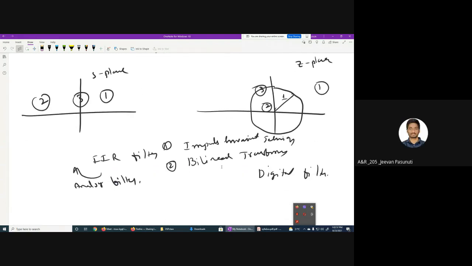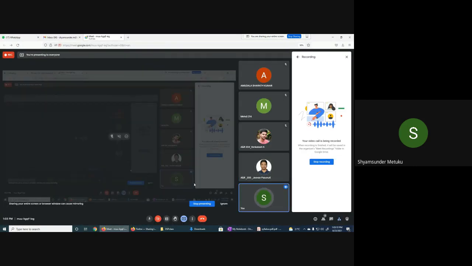Yes, sir. So this is such an important point which we have arrived at after discussing the S-plane and Z-plane. Your whole third unit will revolve around these three topics only: Laplace transform, Z transform, then mapping from the S-plane to the Z-plane. Is it clear? Yes, sir. With this, I'll stop here, and we'll continue our design of IIR filters using Butterworth and Chebyshev. Next class, I'll tell you what Butterworth and Chebyshev are. So let me stop recording first.